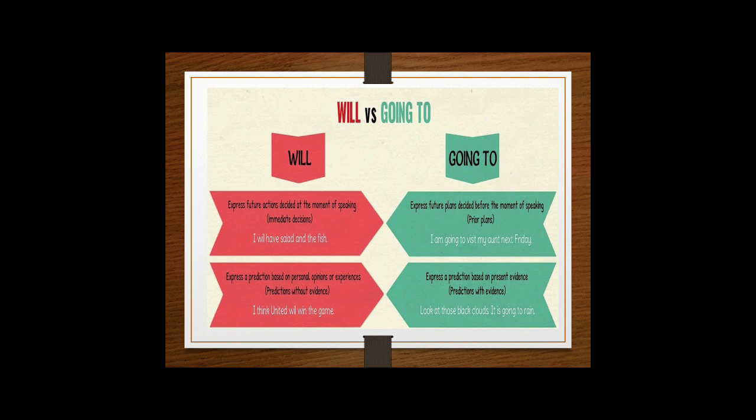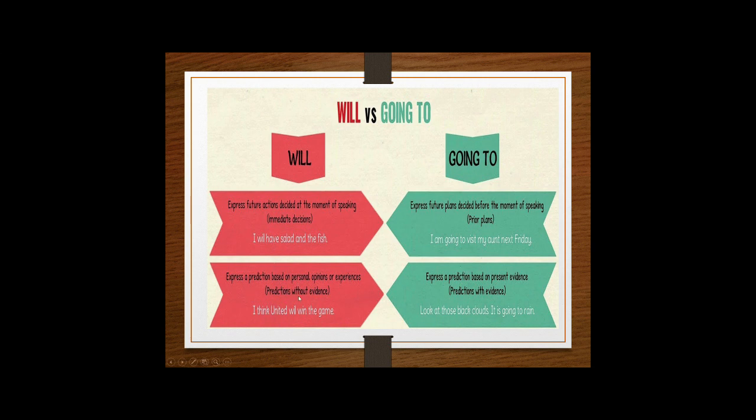But going to is totally different because you express a future plan decided before the moment of speaking. So, prior plans. Okay. So tomorrow I'm going to have a meal with my best friend Teresa. Yes, you planned before. Yes?